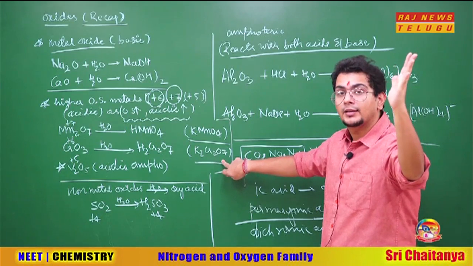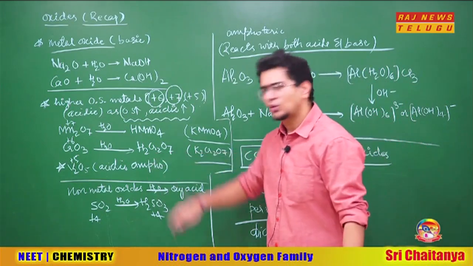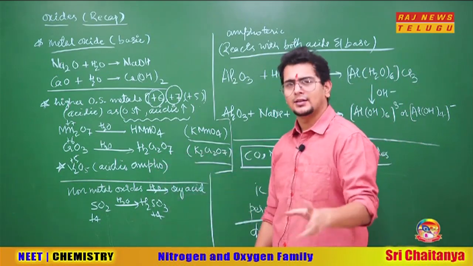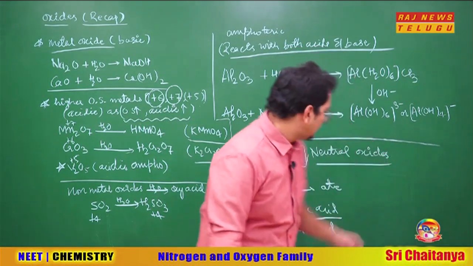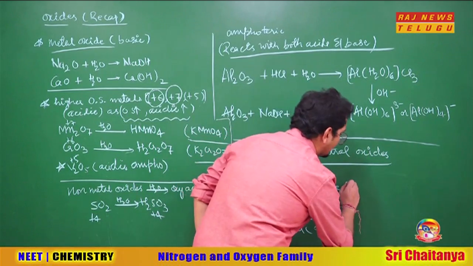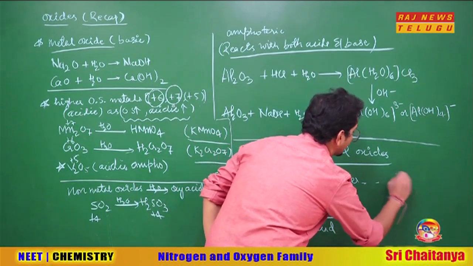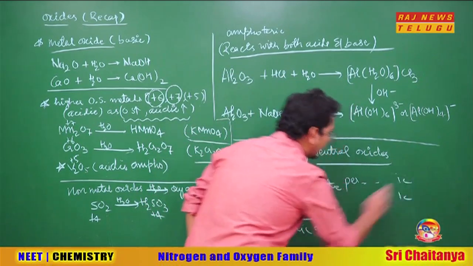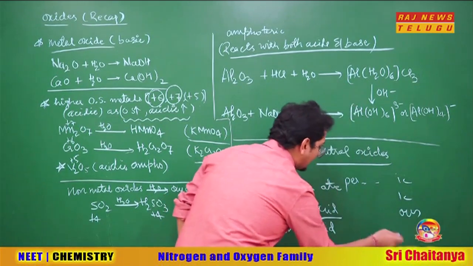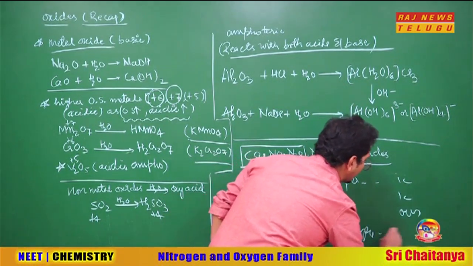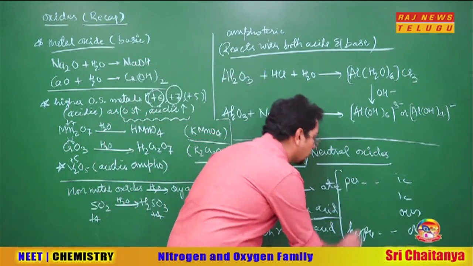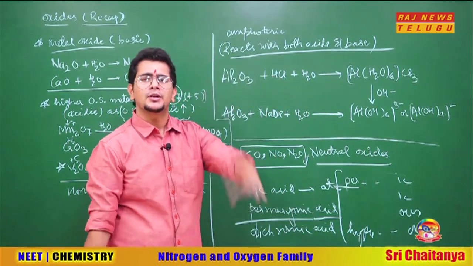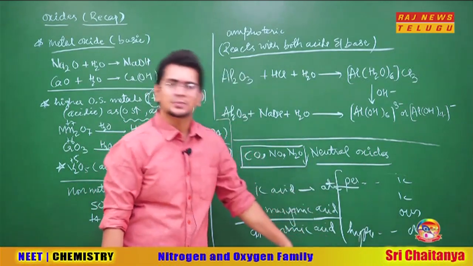Understood this beautiful idea? Sir, here you said dichromic acid. Fine, there are two Cr, we understand. Sir, here you said permanganic acid. Why per? Let's recap that part also. I told you, for the highest oxidation state I use per-dash-ic, then lower ic, even lower ous, and the lowermost will be known as hypo-ous. So when to use per-ic? Per-ic will be used when there are 4 oxyacids possible.